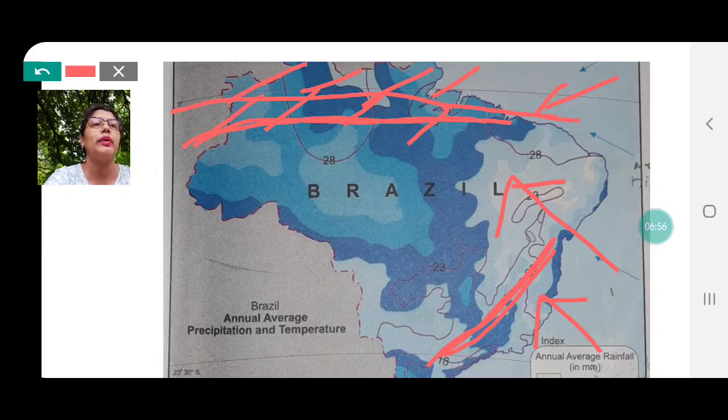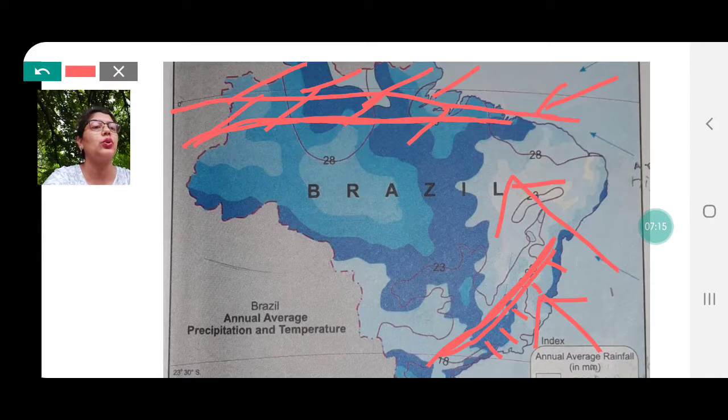Now, whenever winds face an obstruction, they move upwards, they ascend upwards, and they cool and give orographic rainfall on one of the slopes. So what type of rainfalls are these then? These are called orographic type of rainfall.